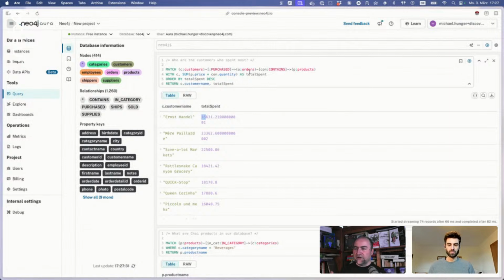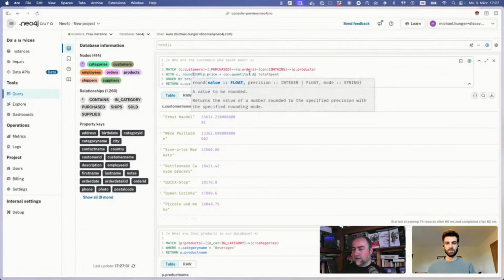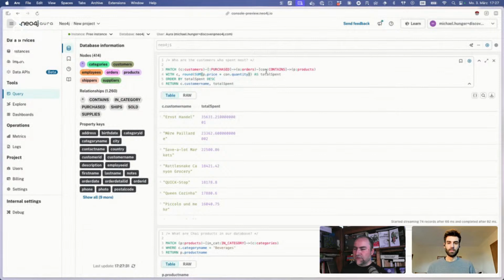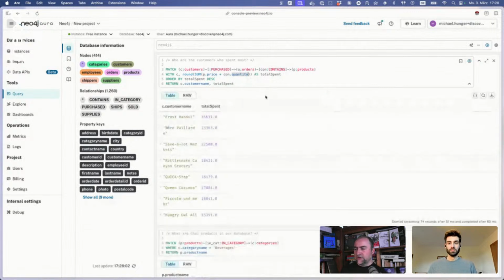Then you can modify the query, of course, and say, okay, I want, for instance, that's really pretty good. Instead of round this. So I'm quite impressed, because it usually struggles with relationship direction. That's one thing it usually struggles with, and also that it detected that the relationship property actually has the quantity is also quite good. So that's actually quite nice to see, right?